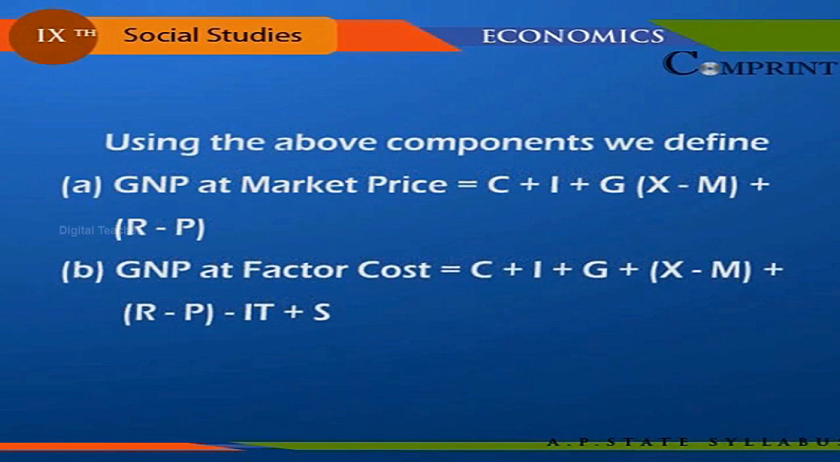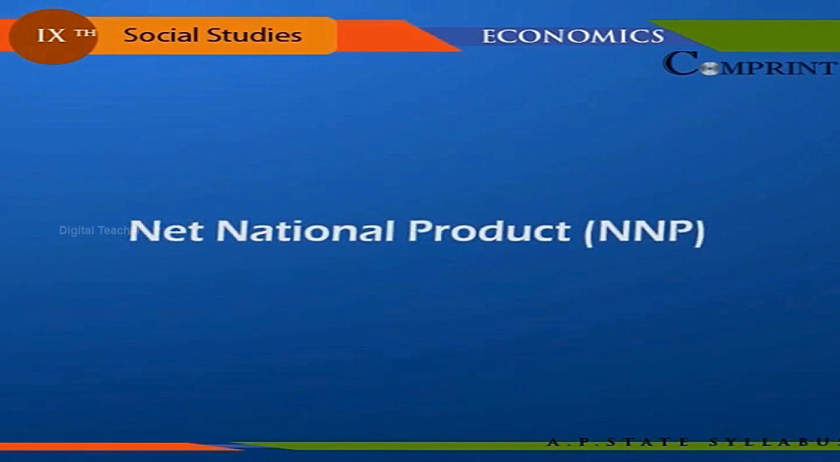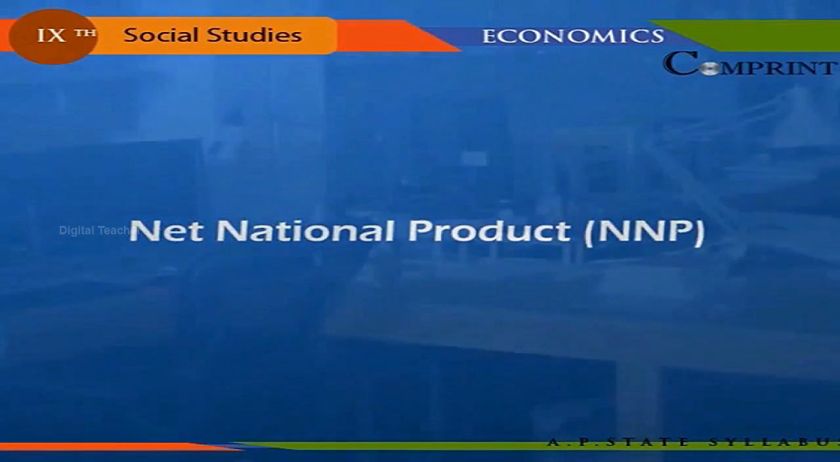Using the above components, we define GNP at market price equal to C plus I plus G plus X minus M plus R minus P. GNP at factor cost equals C plus I plus G plus X minus M plus R minus P minus IT plus S.